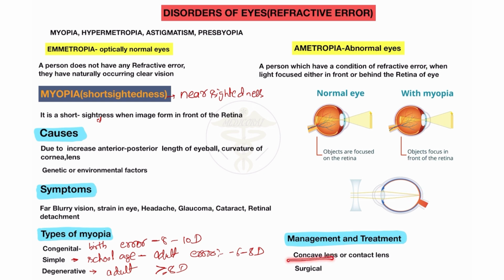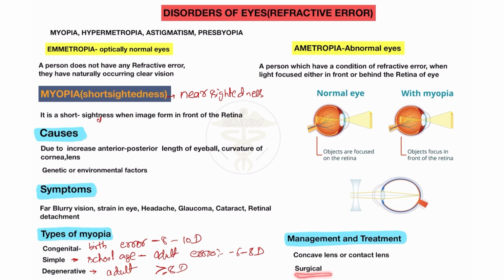Those who don't use glasses use contact lenses. Most people, also runners, players and athletes, use contact lenses. So the management and treatment of myopia is the use of a concave lens or contact lens.